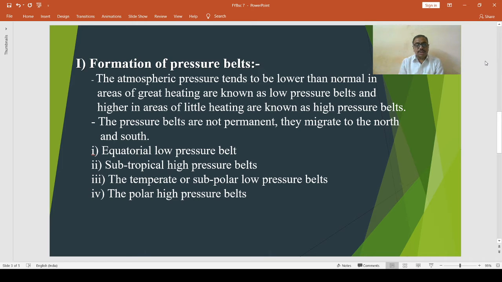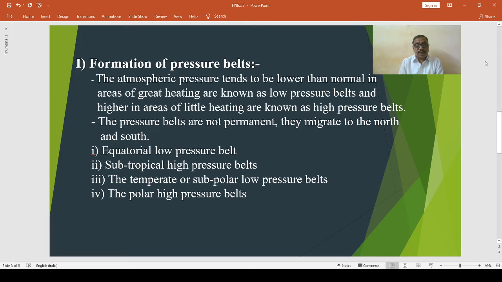High temperature causes expansion of air and consequently it becomes light and rises, giving rise to a low pressure area. This equatorial belt is also known as the doldrums, as it is a region of calm. Local thunderstorms occur frequently.